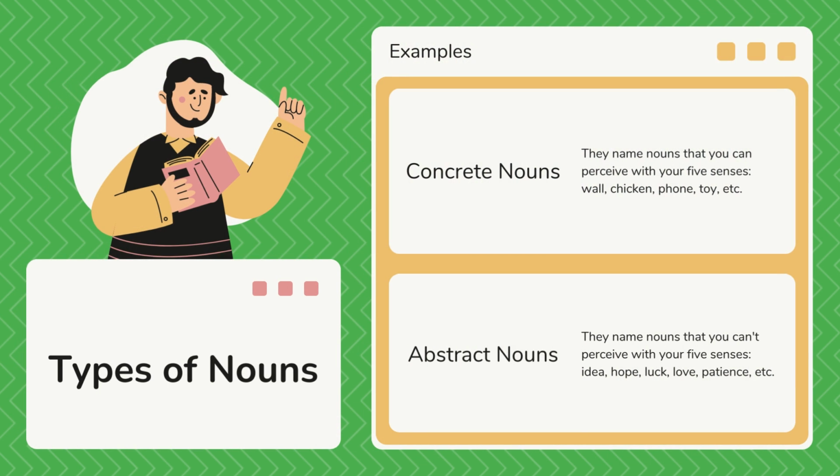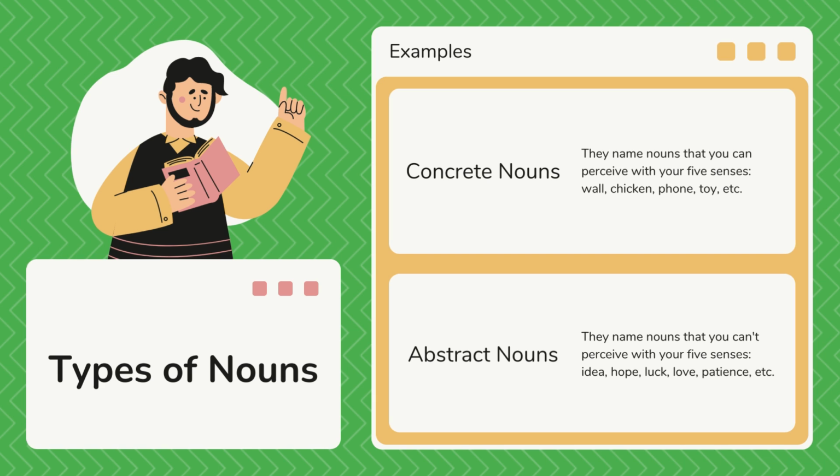Also, we can say that we have concrete nouns and abstract nouns. Concrete nouns are the ones that we can perceive with any of our five senses. For example, wall, chicken, phone, toy.